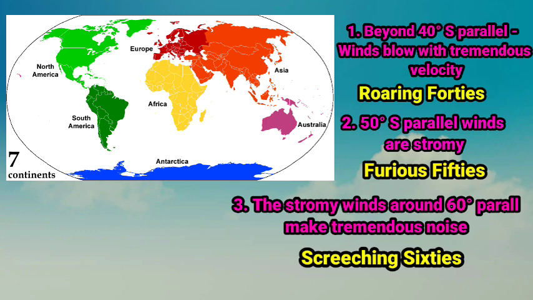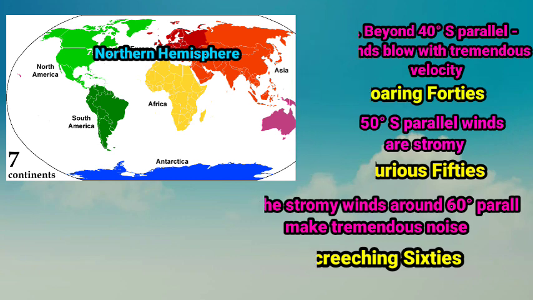Children, why are such winds not found in the northern hemisphere at 40°, 50° and 60° parallels? This is because the land area in the northern hemisphere is high, which obstructs the speed of wind, and therefore the wind speed is low in the northern hemisphere. So children, in this lesson we studied how the winds are formed, why their original directions are changed, as well as we learned some types of winds from this lesson. Thank you.